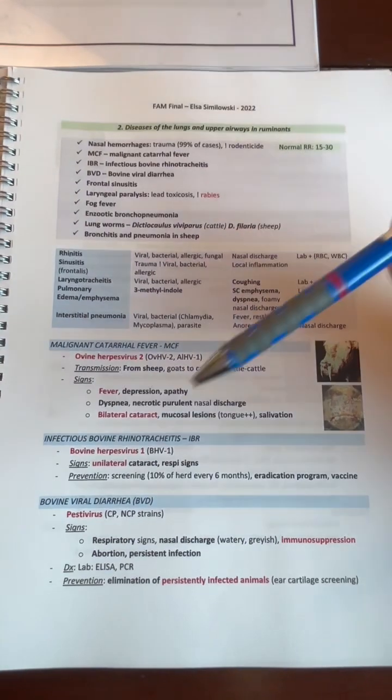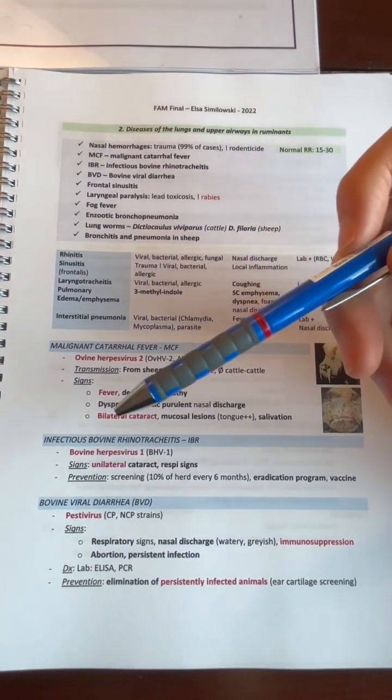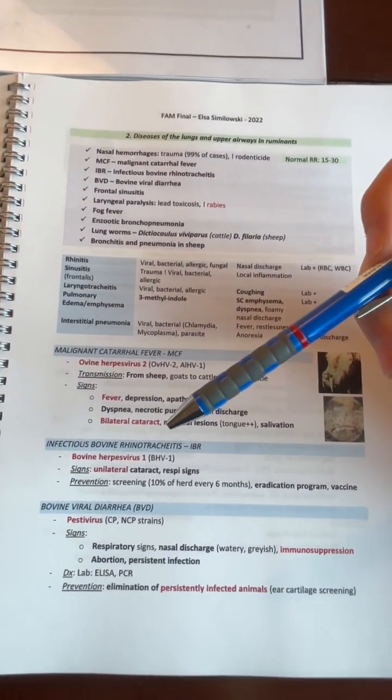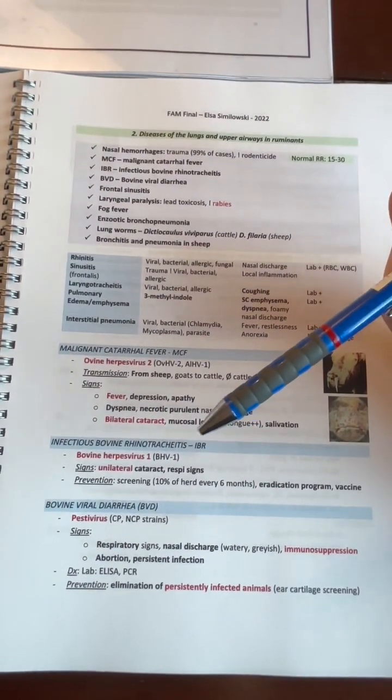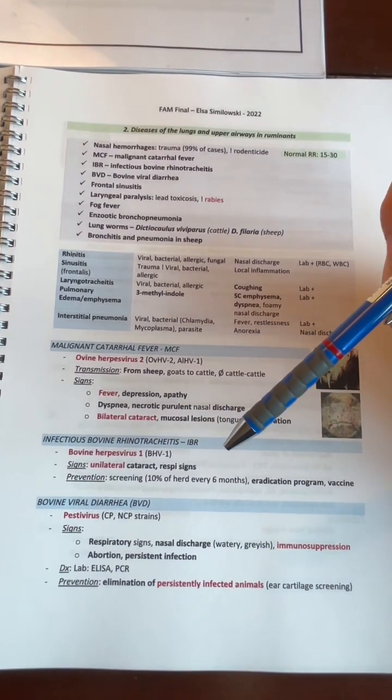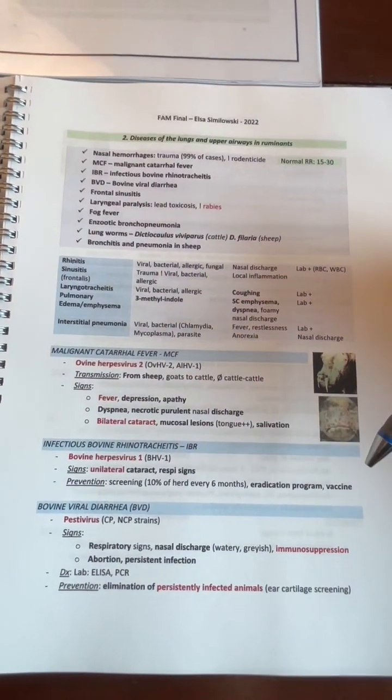For infectious bovine rhinotracheitis, this is caused by bovine herpes virus 1. The signs are unilateral cataract and respiratory signs. For prevention, screen around 10% of the herd every 6 months and have eradication programs and vaccination.